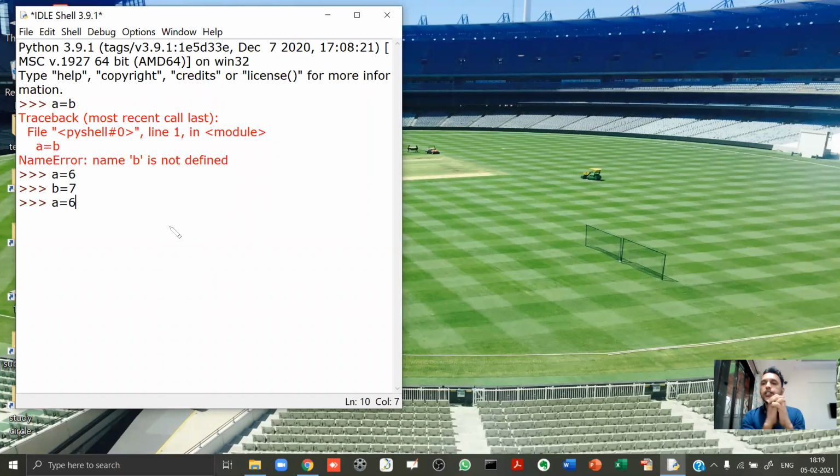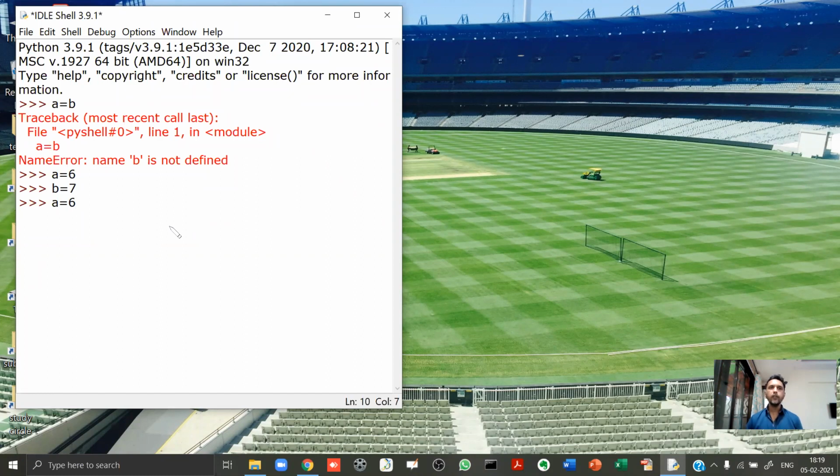Now, finally, let's start programming. So now listen to this next thing very carefully. When you're doing programming in Python, there are two execution modes in Python. I repeat, two execution modes in Python. One is called interactive mode, another is called script mode. I repeat, interactive mode and script mode.